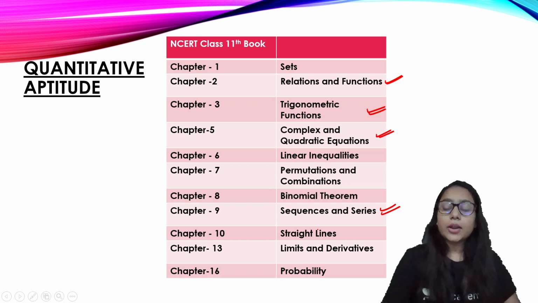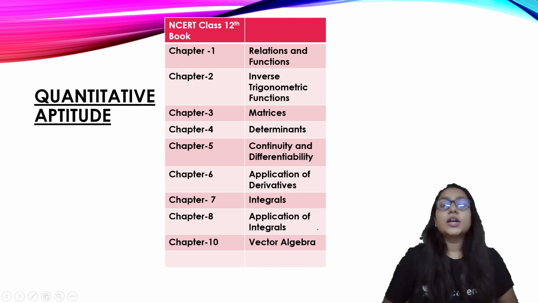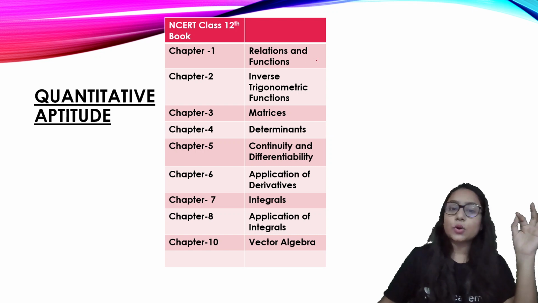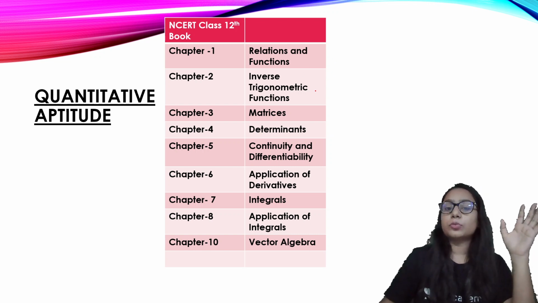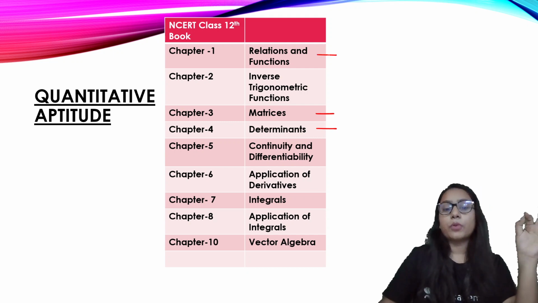All right, now let us discuss what topics you need to cover from the class 12th book. The class 12th NCERT book is actually divided into two parts. From the first book, you need to solve all the chapters, all 6 chapters. Matrices, determinants, very important. Functions again, very important.